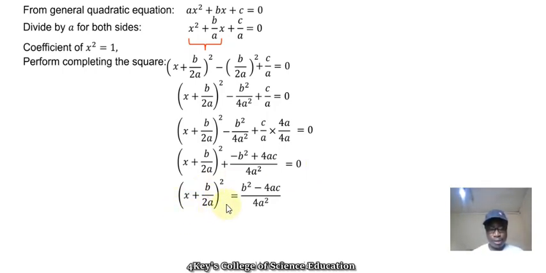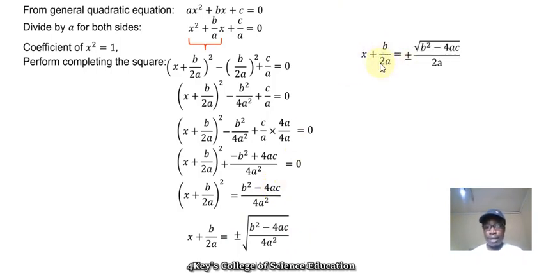So this part remains the same. I now bring this whole part to this side of the equation, and it becomes b squared minus 4ac over 4a squared. From there, I can find the square root of this, and also find the square root of this. This one becomes x plus b over 2a is equal to the root of this whole expression this side.